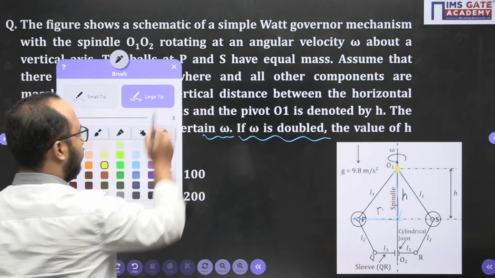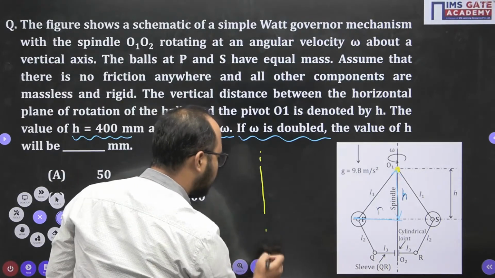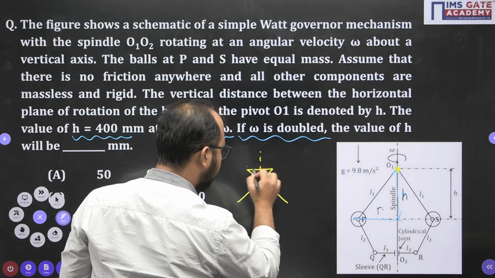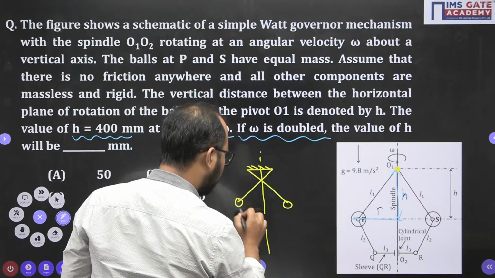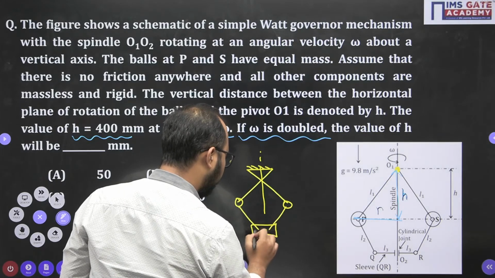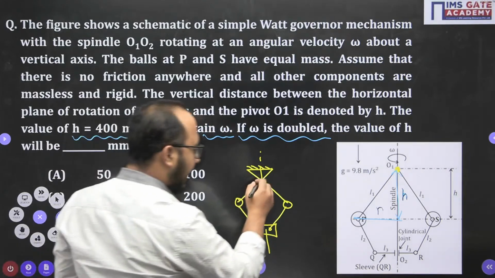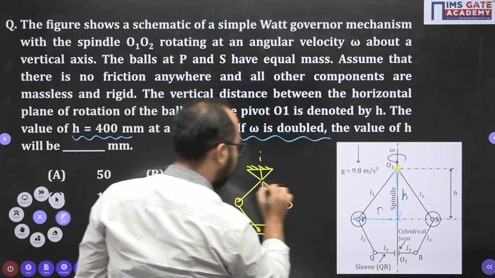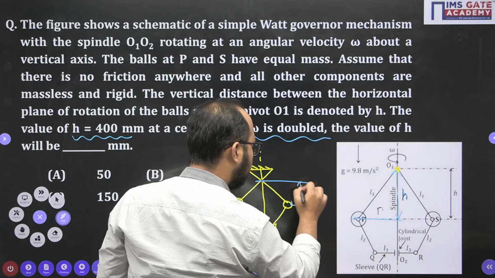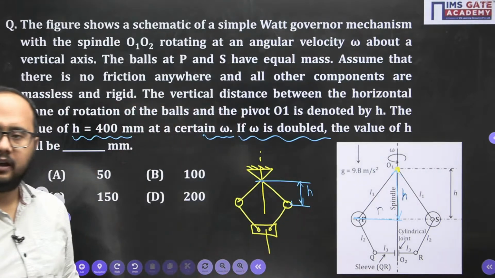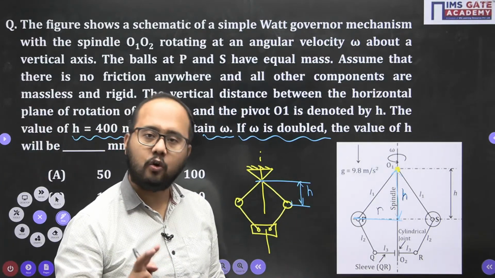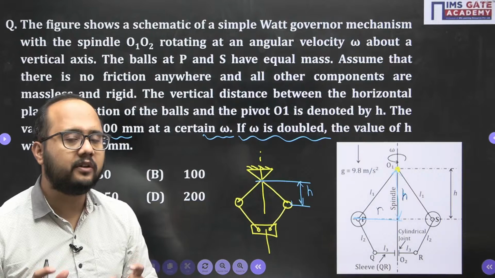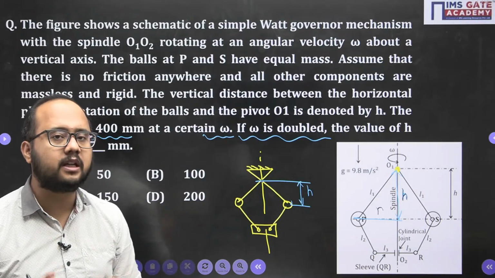Okay. Now what is cross arm type? So this is your spindle axis, right? Your upper arms are crossed like this. This is the fly balls. Again, this is the lower arms connected with the sleeve. Now, at this point, it is intersecting, and from the center of the ball, this is your height of governor. So, cross arm also you should understand, open arm also you should understand, and this is a simple case of governor, right? What is height of governor and radius of governor? Both the parameters should be clear to you.